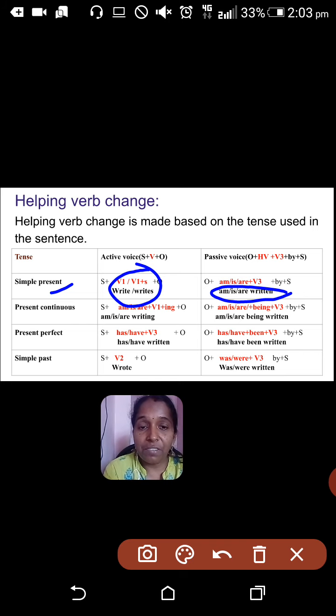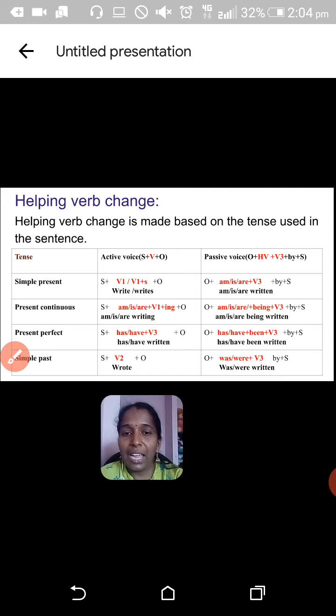If the given subject is singular, you have to go with is written. If the given subject is plural, you have to go with are written. So that's all. If the given sentence is in simple present tense, the verb form will be V1 or V1 plus S. You have to change it as am or is or are written plus by plus subject அப்படின்னு சொல்லி மாற்றணும்.